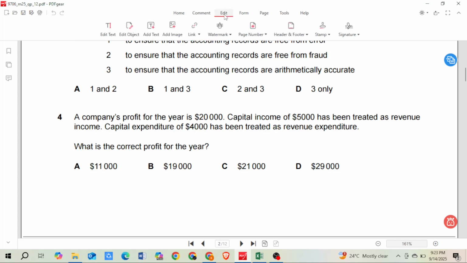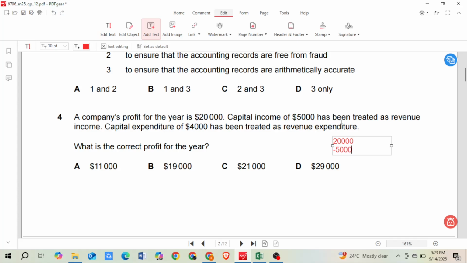So if I correct this one, the company had 20,000 profit. Now if I correct capital income, that means it should not be income of the business, so I should subtract this income of 5,000. And capital expenditure of 4,000 was treated as revenue expenditure.